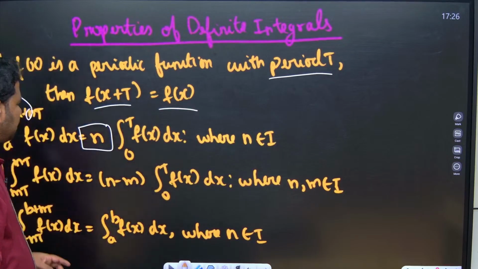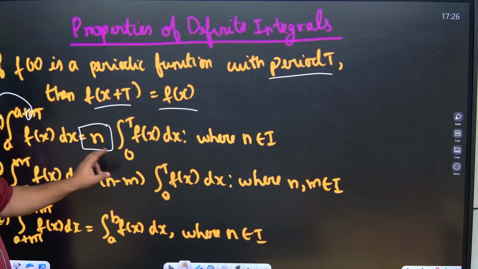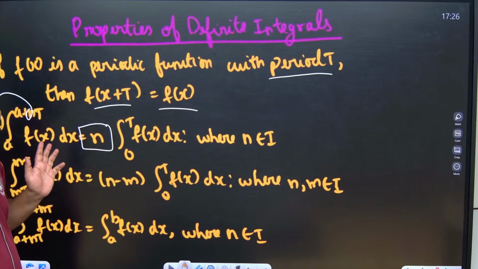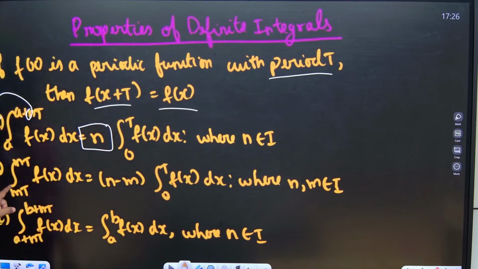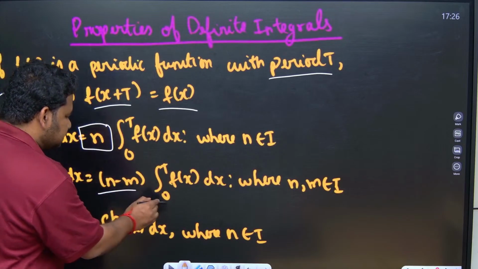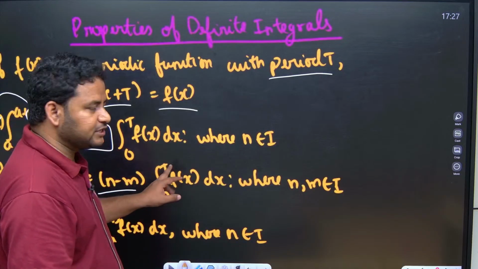So the integral from a to a plus nt, that n will come out, and it will remain as the integral from 0 to t of f of x dx. Got it friends? Similarly, if I write the integral from mt up to nt of f of x dx, it will become n minus m, that is upper limit minus lower limit, times the integral from 0 to t of f of x dx. Got it?